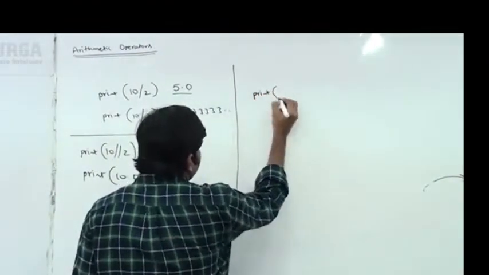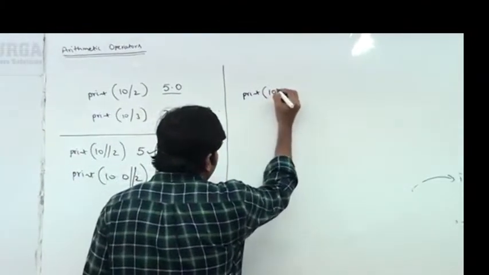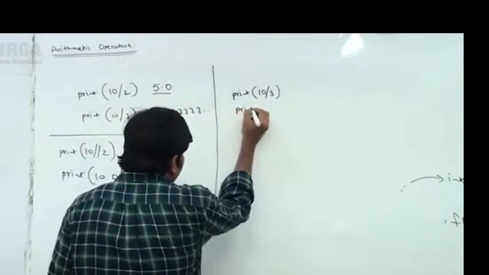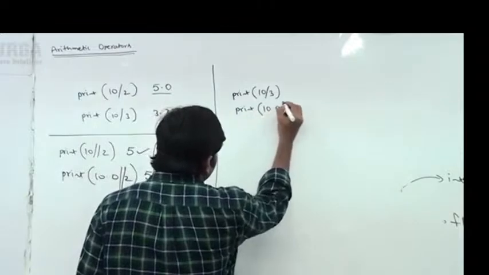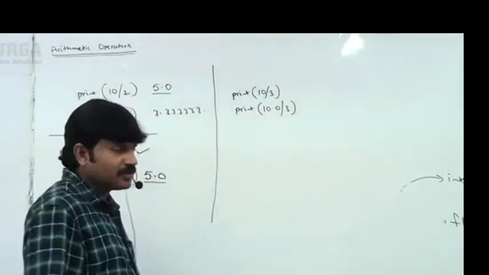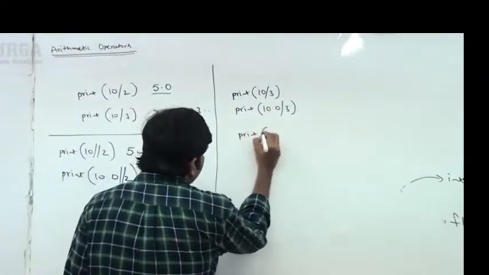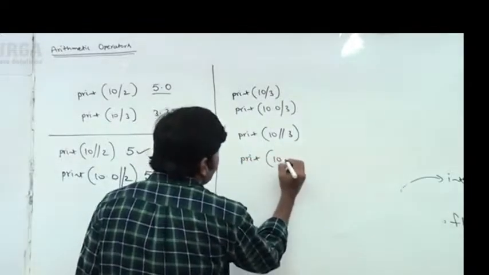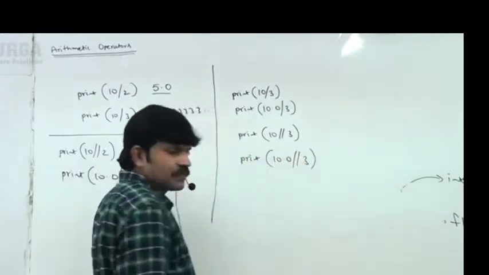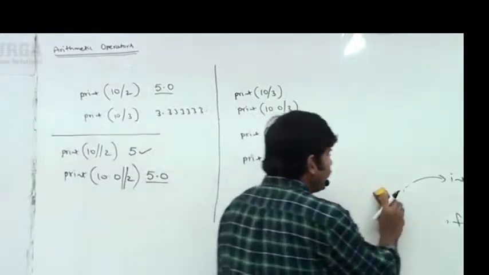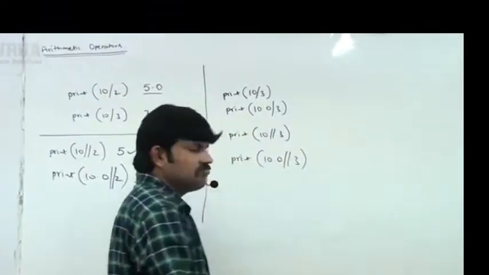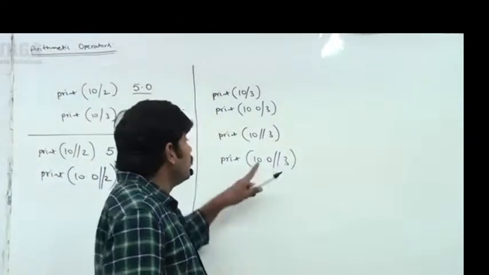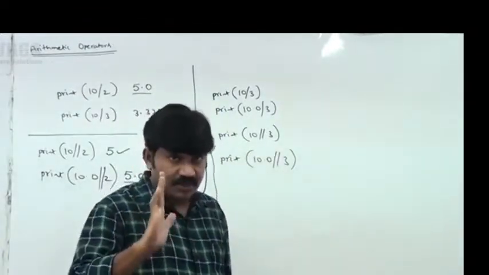Have a look very carefully. Print of 10 by 3, print of 10.0 by 3, print of 10 floor division 3, and print of 10.0 floor division 3. Take very special care. If you can answer this, then you have understood it clearly. In my regular sessions also, most people get doubts about the floor division operator.